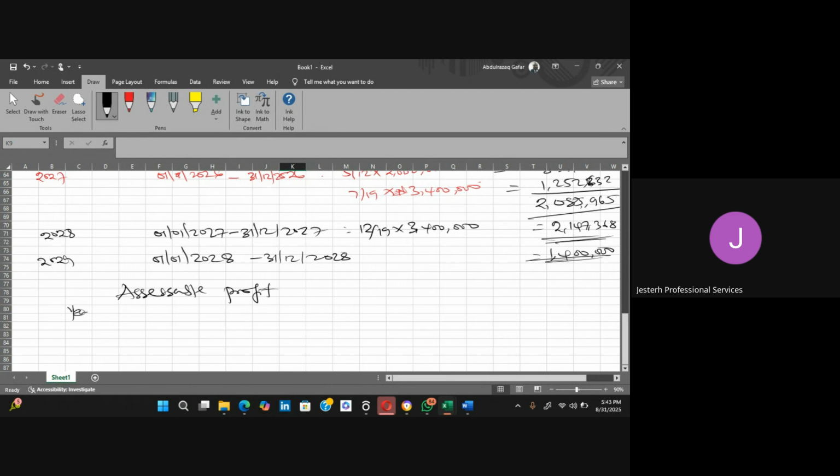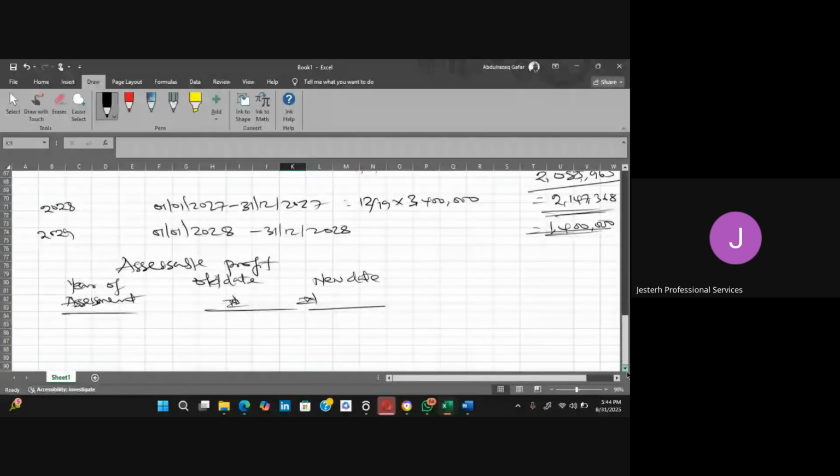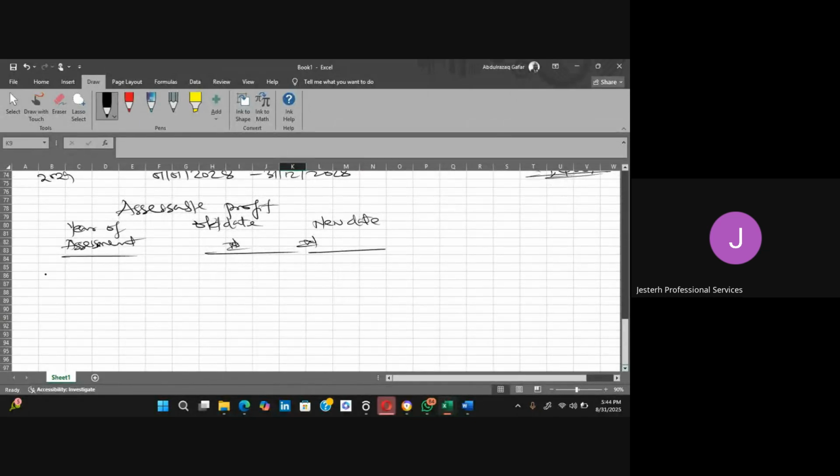So we have years of assessment, and we have old dates and then new dates. 2027, 2028, and 2029.